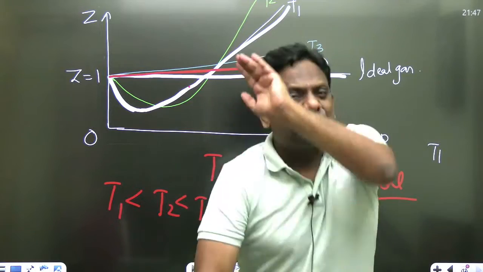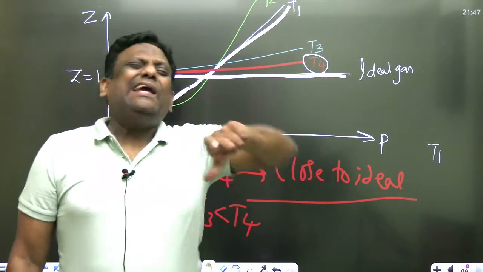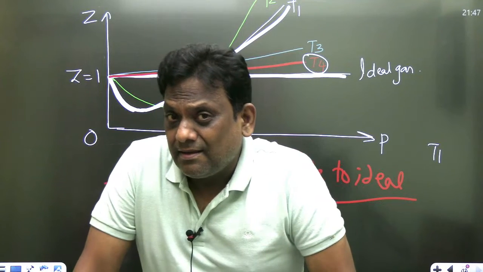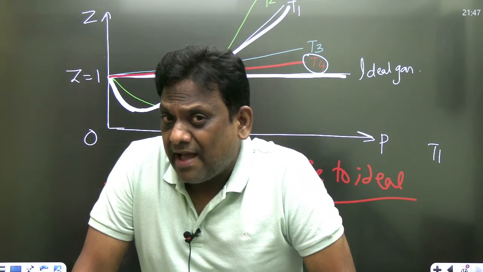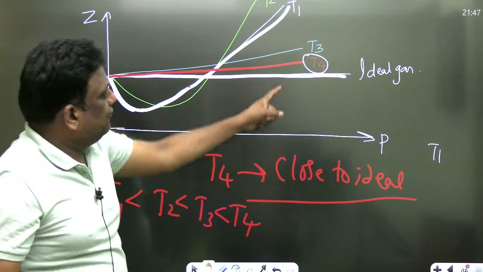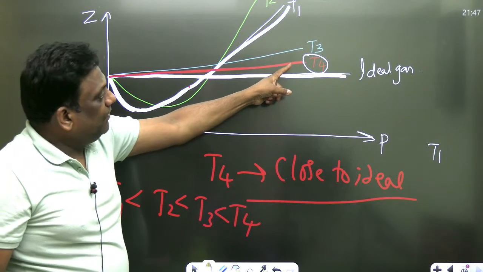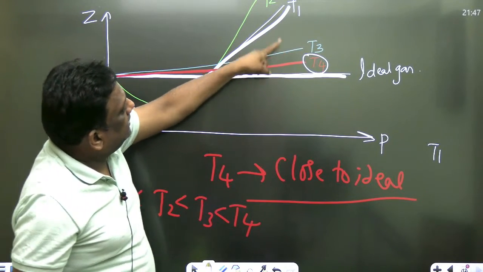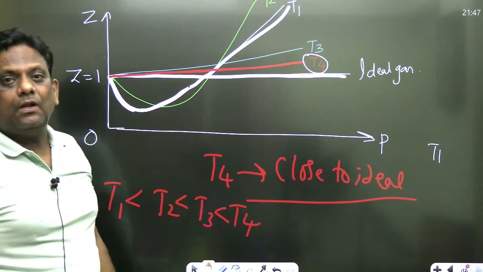So what is the physical explanation for this? So at high temperatures, gas can behave as an ideal gas. See this T4, which is very high. When the temperature T3 is T4 से कम है, deviating more. When T2 deviating. Look at sirs.